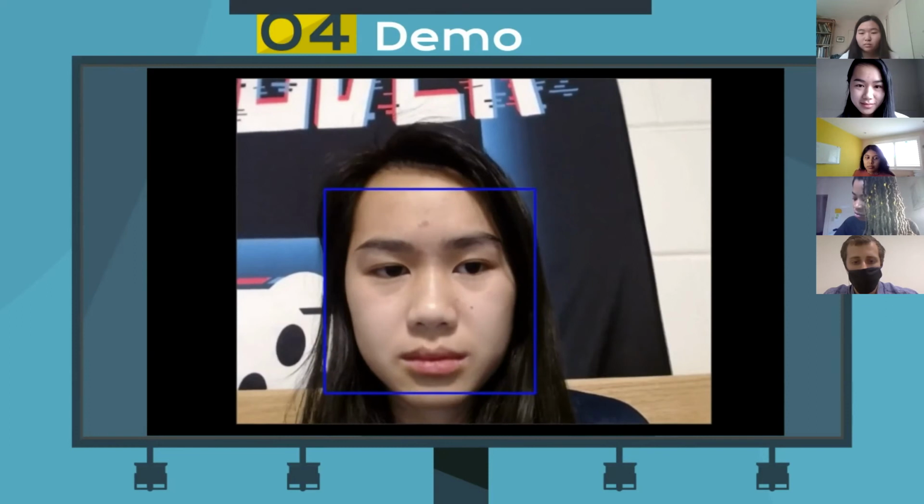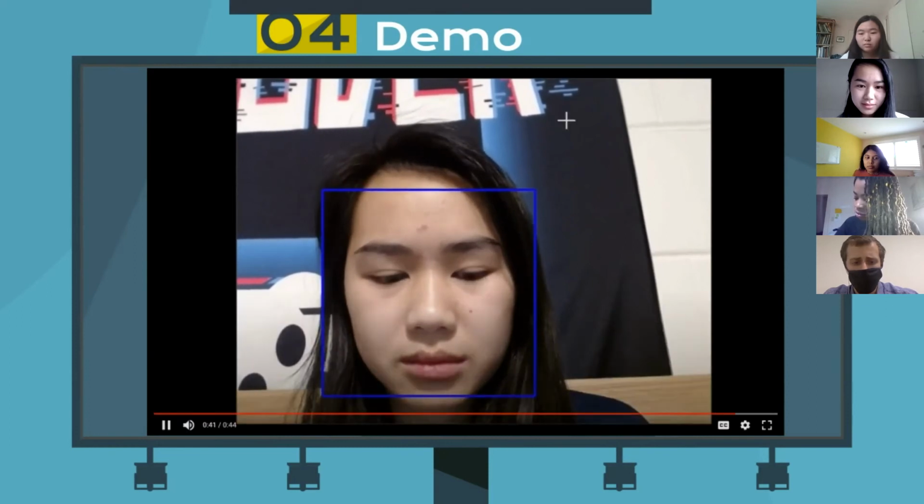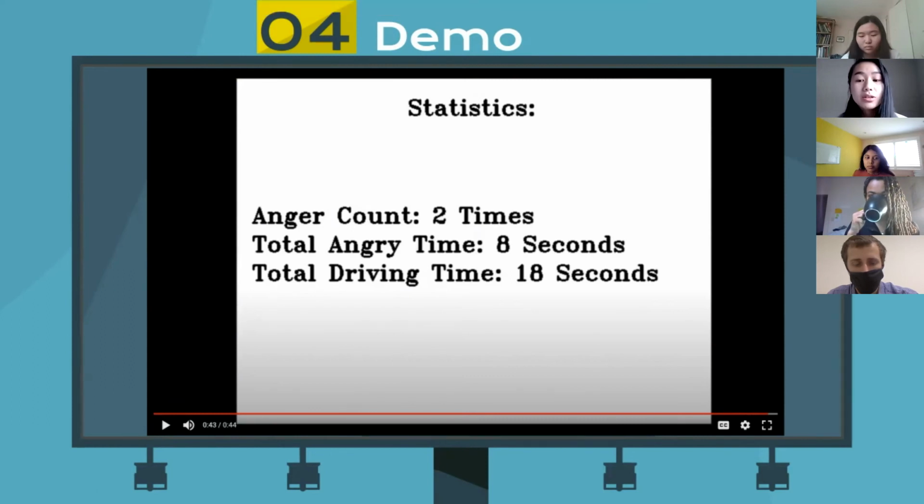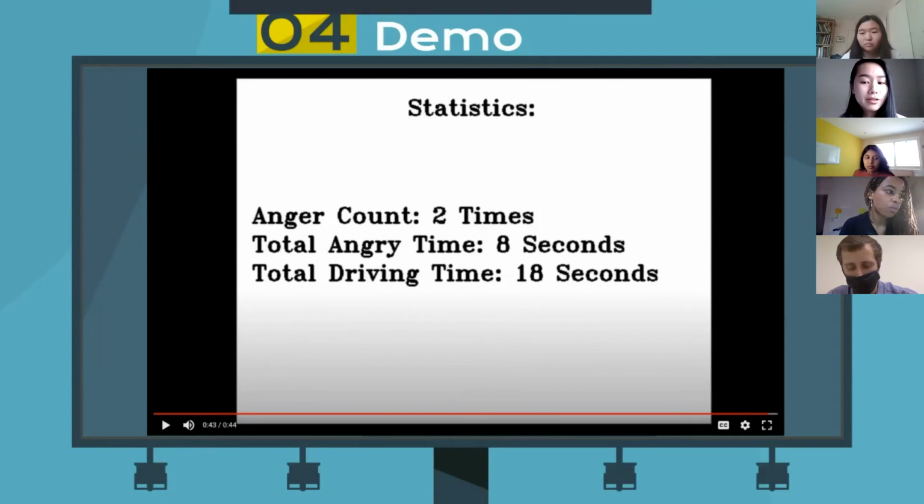And then it will print out a statistic report at the end of the demo. So at the end of the drive, you can see that the statistic report was displayed. The anger count was 2 because music was only played twice to combat anger. Total anger driving time and total driving time was also displayed. The buffer time determines how long you must be angry before the music is played, and for demo purposes, this was set to 3 seconds. But the time of anger can be adjusted.